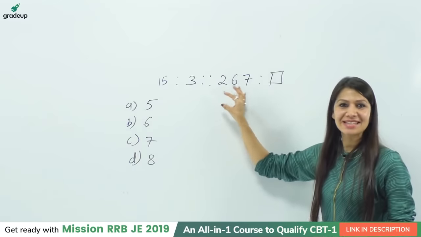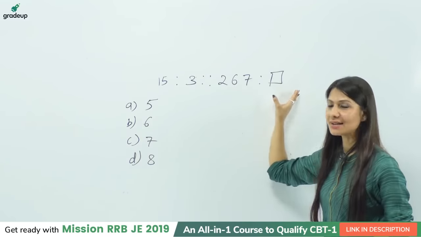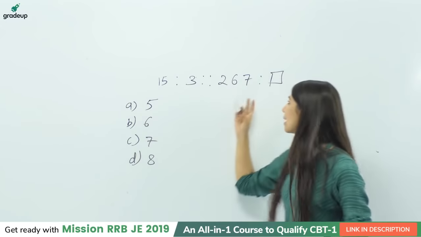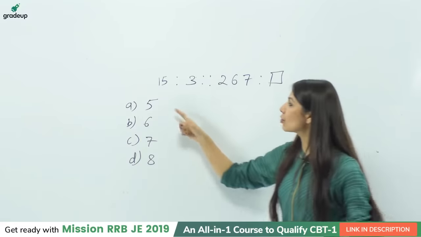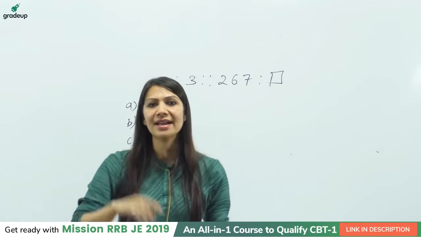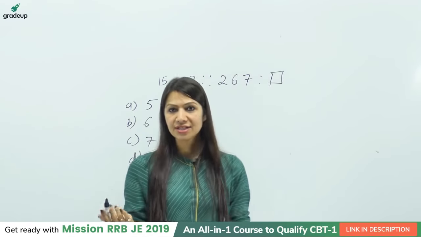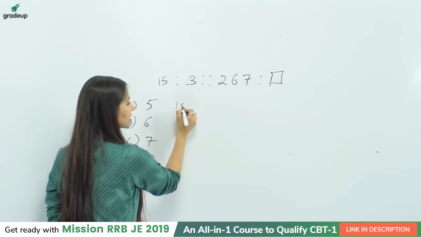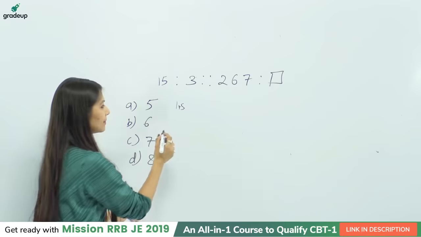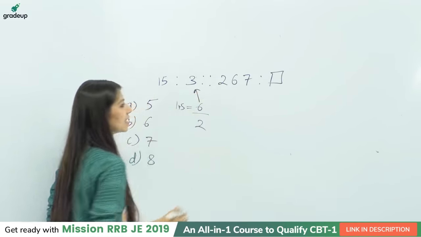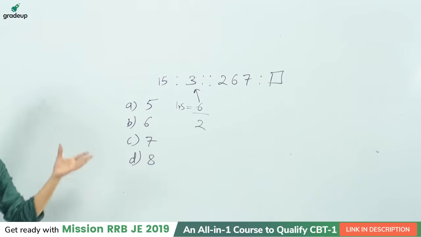Secondly, 267 minus 12 will not give you the answer, because you can see that we are having only single digit as our option, right? The number is a 3-digit number and we are having only single digit answer, right? So do you think this logic comes in your mind that maybe it is digit addition, right, student? So if I check out the point, that means the digit addition, it is 1 plus 5, correct? So 1 plus 5, this is equal to 6, and if I divide it by 2, it will give you 3 as your answer. So this can be the digit addition, and after dividing it by 2, that's our answer.